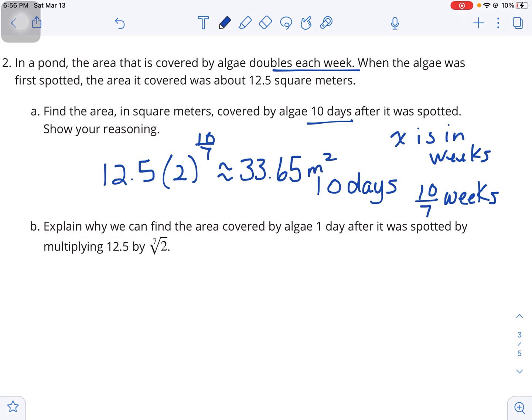And then letter B, explain why we can find the area covered by algae one day after it was spotted by multiplying 12.5 by the 7th root of 2. Well, one day would be 1/7 of a week.